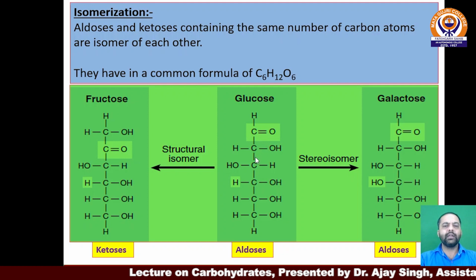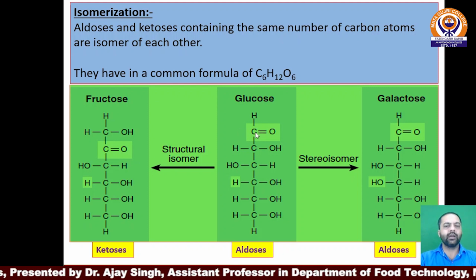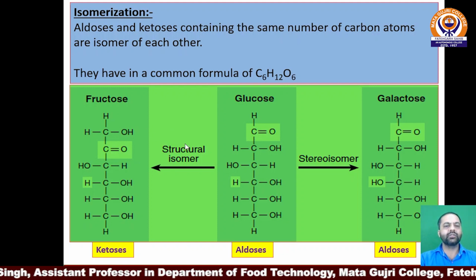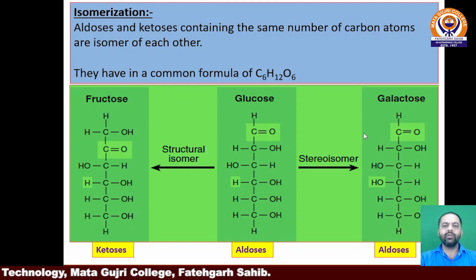In structural isomerism, the functional group, that is the carbonyl group, gets replaced to the second position. Hence the structural variation exists. So it is the position of structural isomerism. But in the case of stereoisomerism, the carbonyl group is on the same side, but the hydroxyl or hydrogen group replaces its position, and then they exist as stereoisomers.